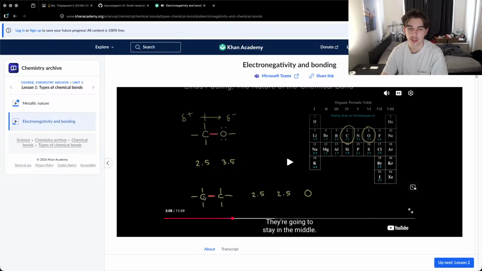If it's positive, it's going to go this way, and if it's negative, it's going to go that way. But here they're going to be shared between those two atoms. So this is a covalent bond, and there's no polarity situation created here, since there's no difference in electronegativity. So we call this a nonpolar covalent bond.